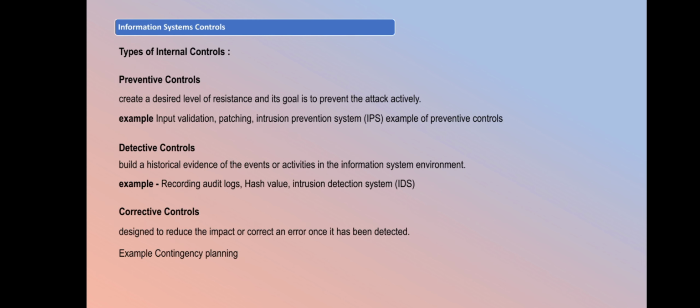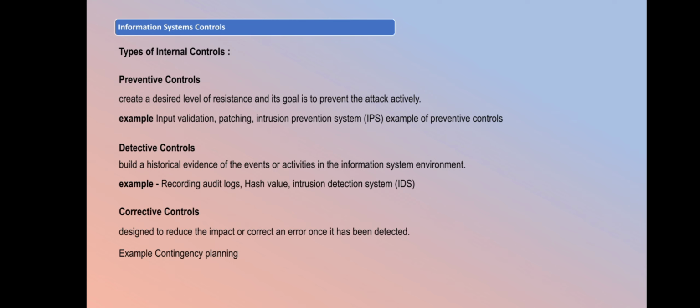Information system control. Types of information system control. There are three types of information system control: preventive, detective, and corrective. In preventive controls, the organization implements a control so that any undesired event cannot happen or can be prevented. Preventive controls resist any undesired event before it happens.